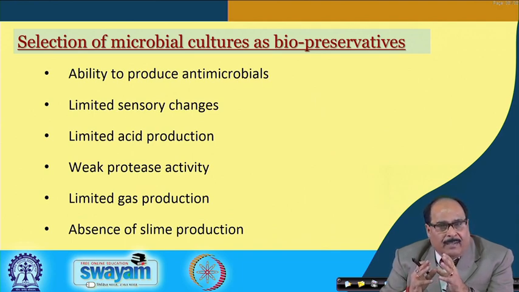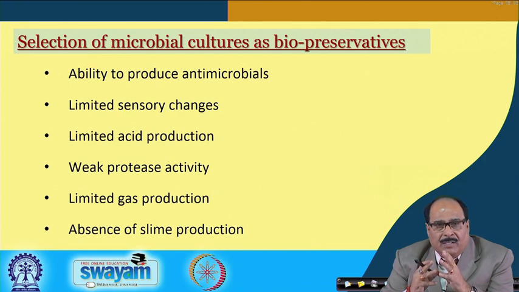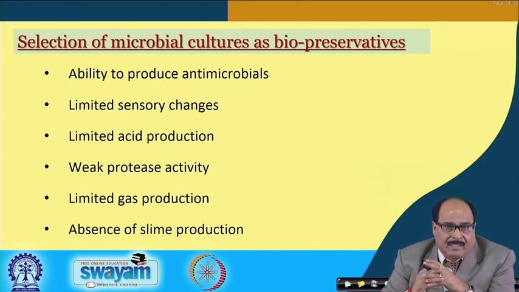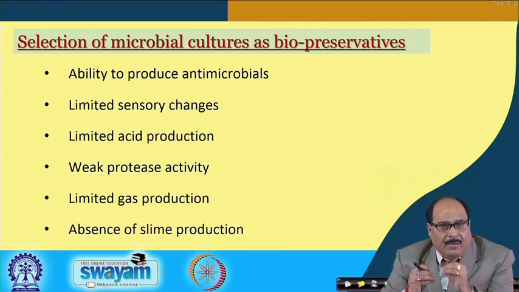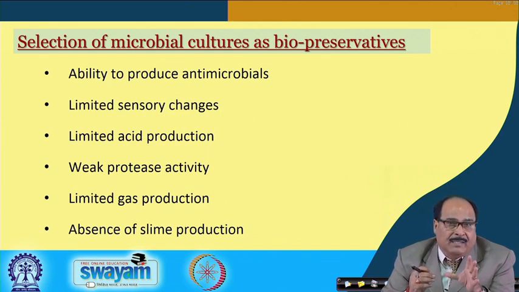For the selection of a culture to be used as a biopreservative, certain points must be considered, certain characteristics must be seen in that culture. What are those? The culture which is to be used in the food as a biopreservative should be able to produce antimicrobials in the food. The antimicrobial produced by these cultures, or even the culture as such, should not affect the sensory characteristics of the food.